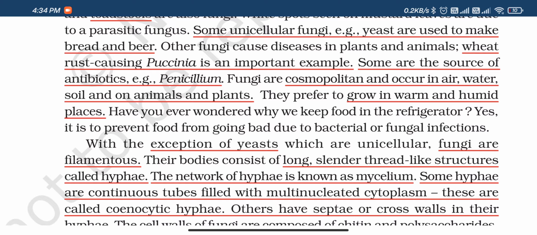Let us take one sugarcane as one hypha, and each internode has one nucleus in it. Each node is a septum, that means it divides one internode from the other. Now, if these nodes are removed, it is one single stem with many nuclei, so it becomes multinucleated cytoplasm.